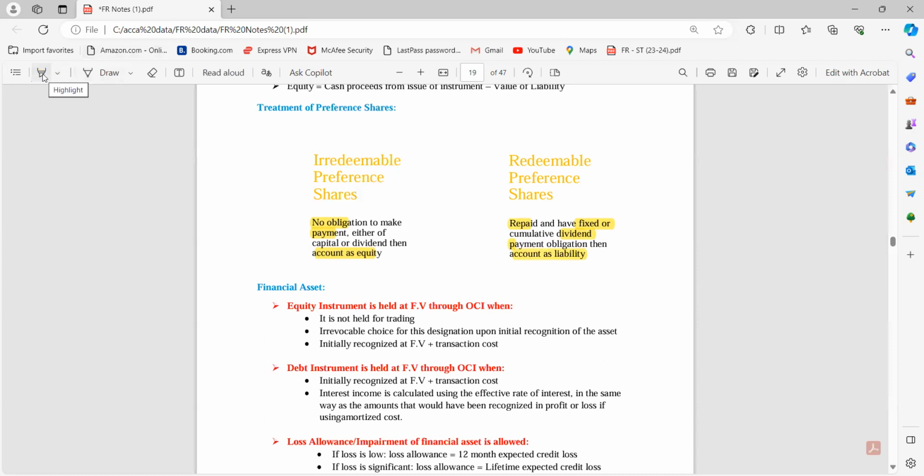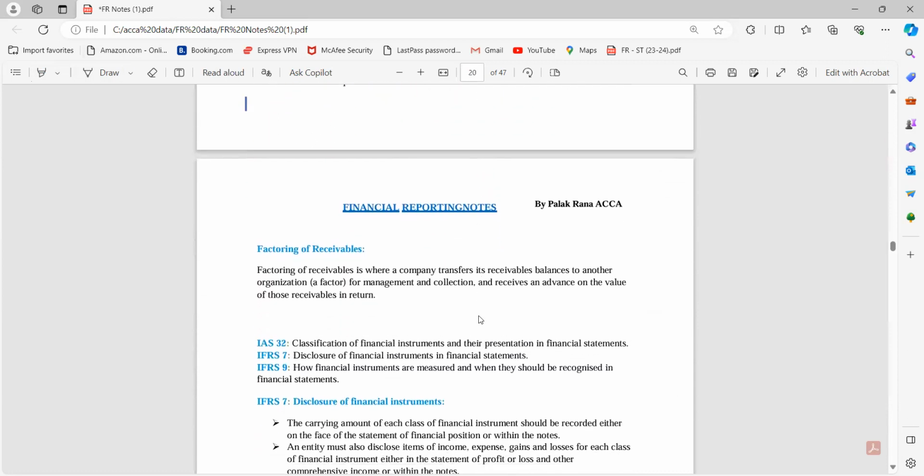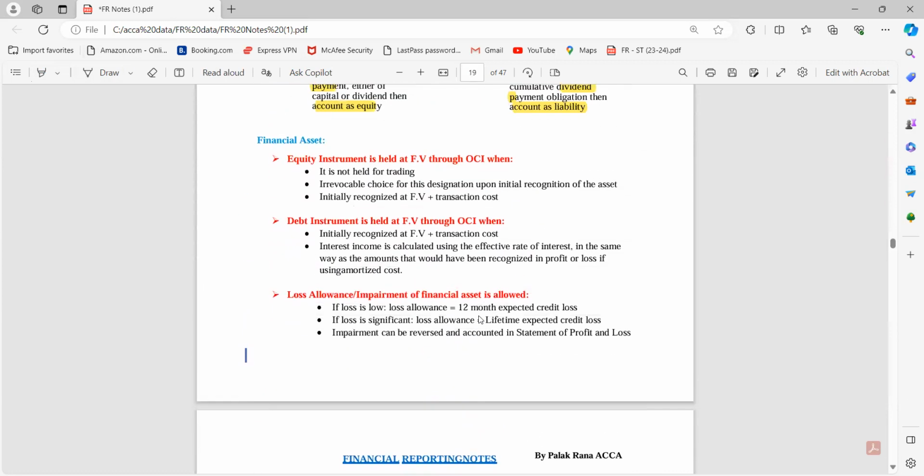Next is the financial assets. So in financial assets, equity instrument is held at fair value through OCI. So guys, you have to see the treatment in the questions. वो question से आपको idea मिलेगा, and then try to solve in such a way. So equity instrument is held at fair value through OCI when it is not held for trading. Yes, I don't have the option; I'm not keeping it for trading purposes. Irrevocable choice for this designation upon initial recognition of the asset, initially recognized at fair value plus transaction cost.